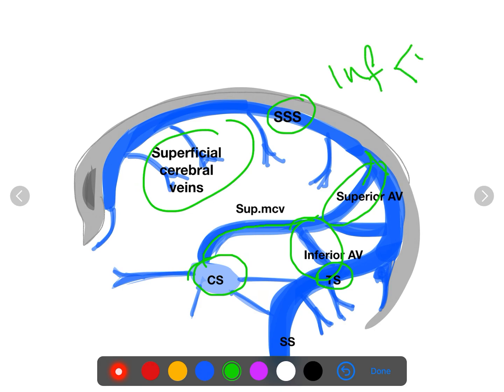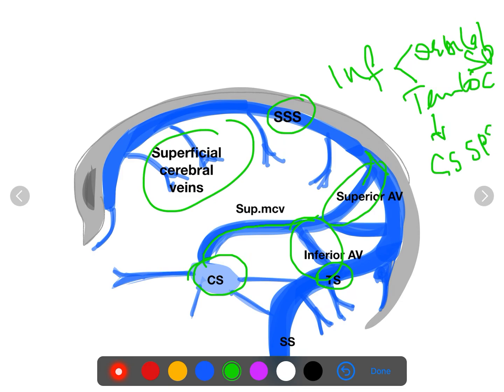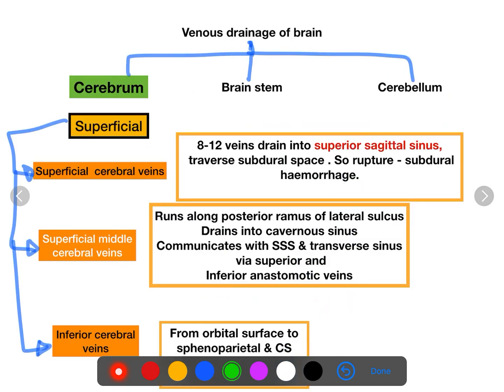Inferior surface is divided into orbital surface and tentorial surface. Now from the orbital surface, it drains into sphenoparietal and cavernous sinus. Tentorial surface: cavernous sinus, superior petrosal sinus, and transverse sinus. So these are all about the superficial veins. Now about the deep veins.